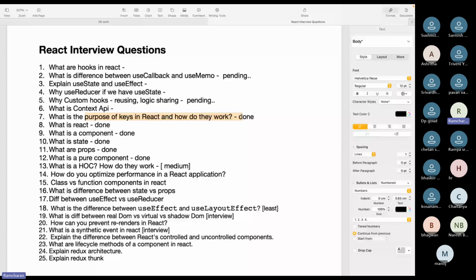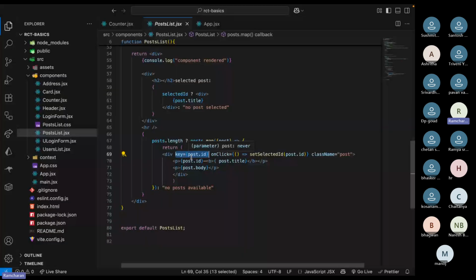Why are we giving this key? What is the significance of giving this? Because this is no use for us. Why we give it is for React to understand how many items are there in this. And for example, if we add more complex logic like to remove the item.